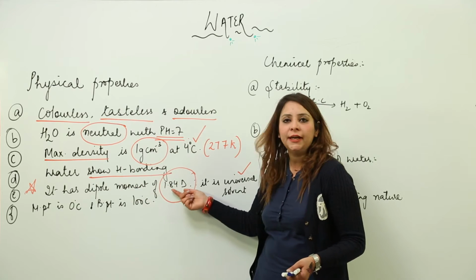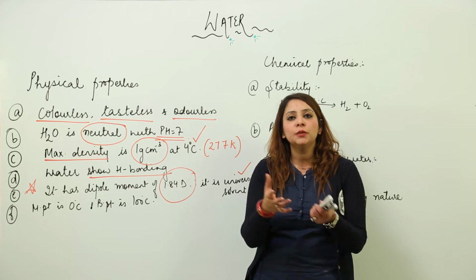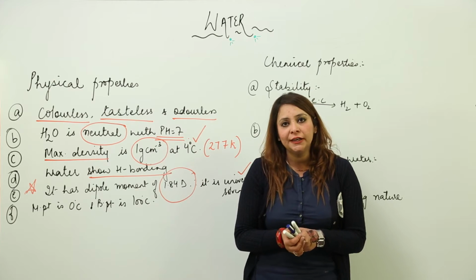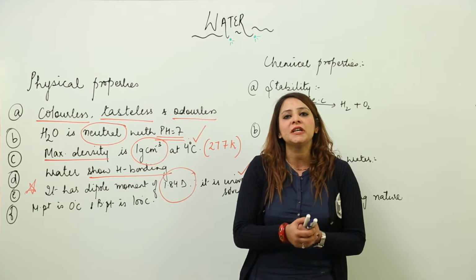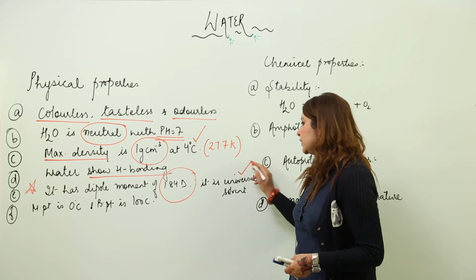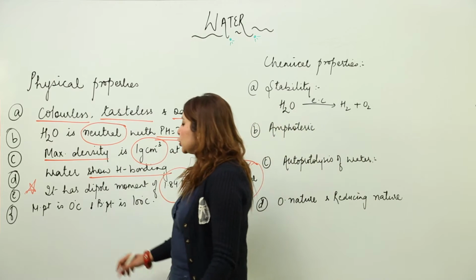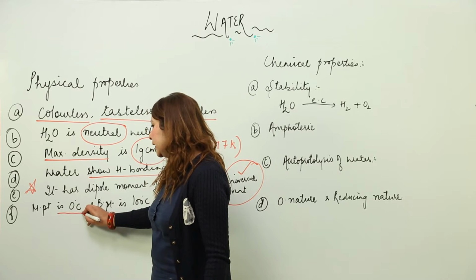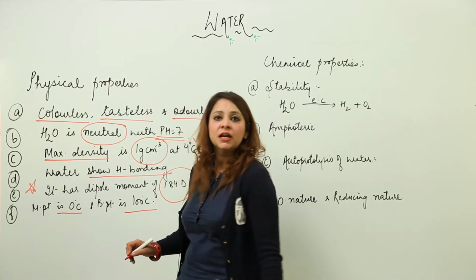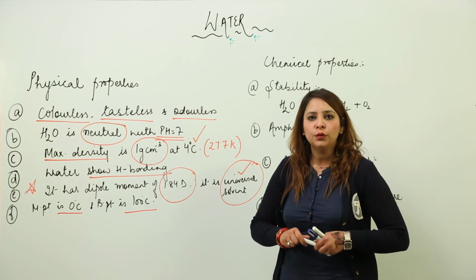That means it can break the bonds between different substances which are added to it, and make those substances soluble in it. That is why it acts as a universal solvent. As far as the melting point is concerned, it is 0 degrees Celsius and the boiling point is 100 degrees Celsius. So this is all about the physical properties of water.